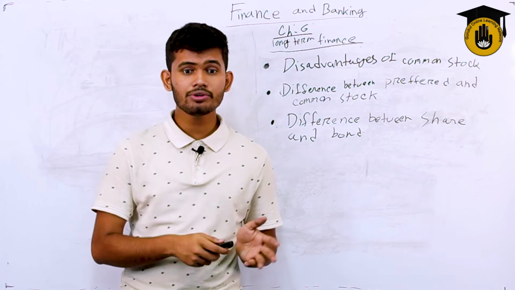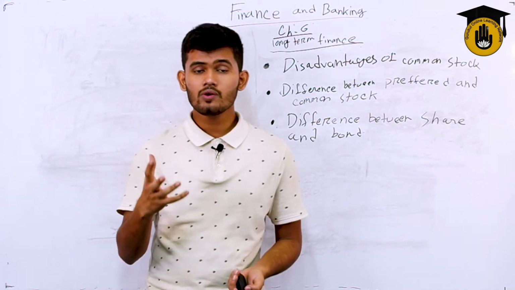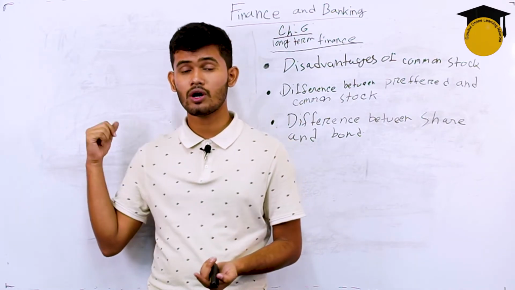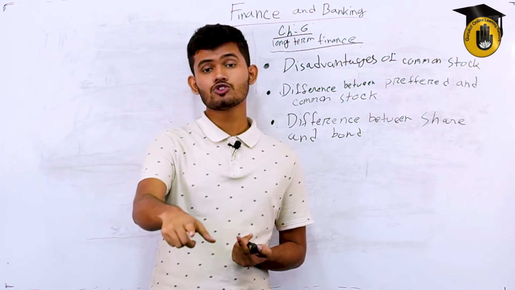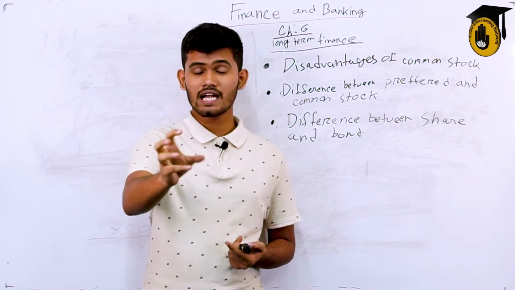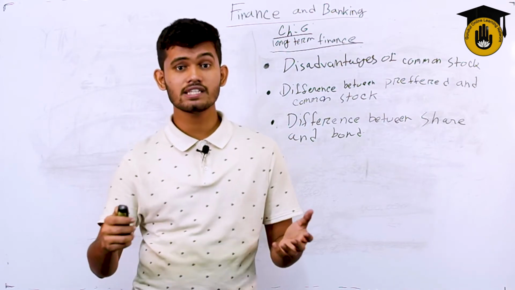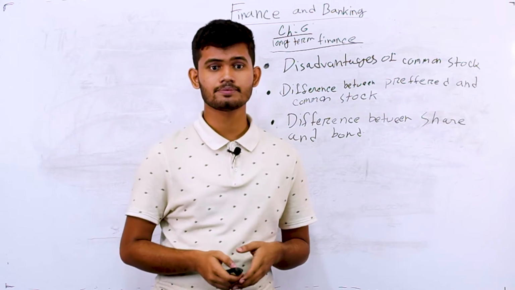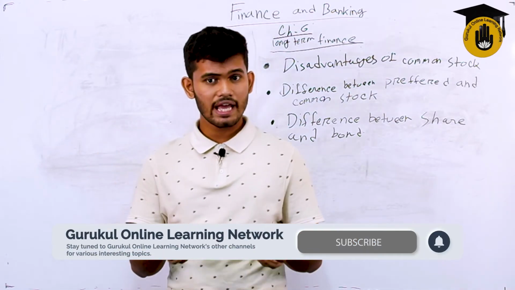In shares, equity shareholders have voting rights. Debenture holders have no voting rights. Why would they even have voting rights? They gave a loan to the company. They would not have any kind of voting rights. But equity shareholders are the small owners of a company. They do have voting rights and go to meetings with the other owners of the company at their main head office. So equity shareholders can participate in the management of the company as usual.